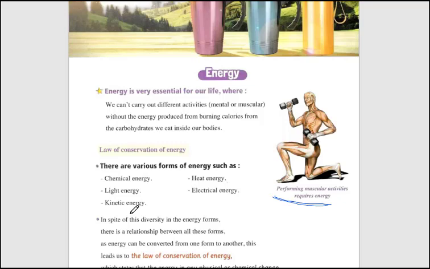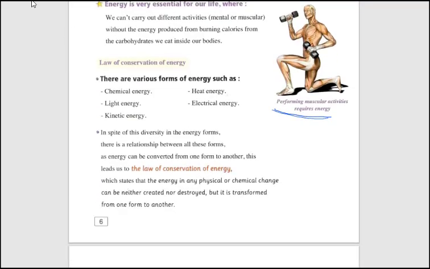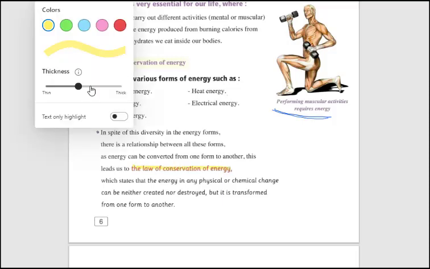Okay, so the energy transforms from heat energy to electric energy, from chemical energy to electric energy, from chemical energy to light energy, from light energy to chemical energy, kinetic energy to heat energy. So it can transform from one form of the energy to another form. Here we'll speak about the law of conservation of energy.